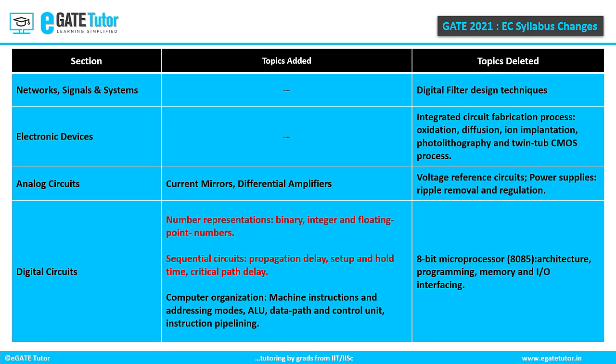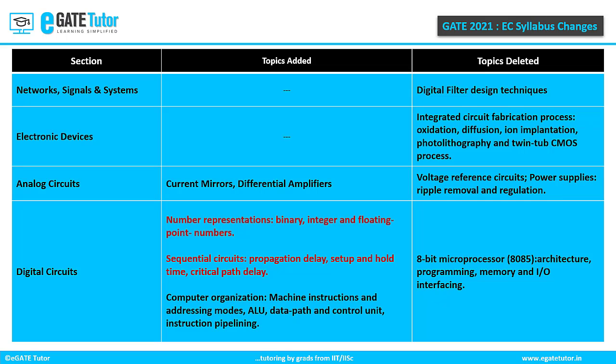In the section of digital circuits, for GATE 2021, the number representations are specifically mentioned this year compared to the last year syllabus of GATE. So those number representations include binary, integer and floating point numbers, propagation delay, setup and hold time and critical path delay. Those are to be noted while preparing.